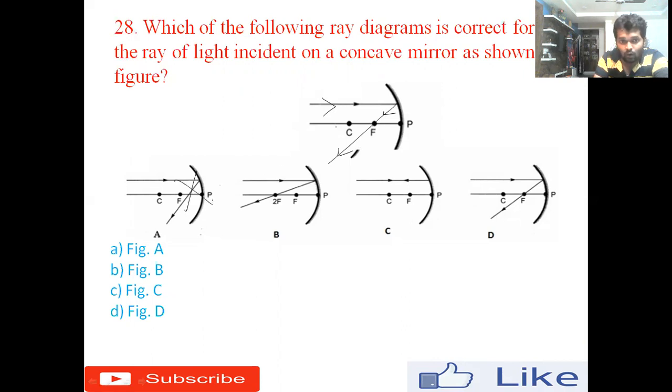So here it has not gone via the focus. Here it is going via the center of curvature, wrong. Here it is following the same path as the incident light. That is wrong. Here in option D, it passes via the focus. So we can say that figure D is the right answer for this question.